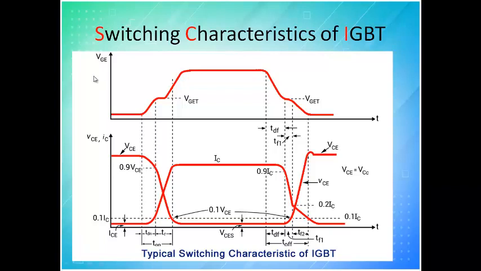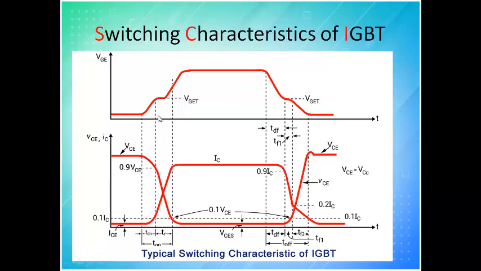So next comes your switching characteristics. When you say switching characteristics, you have to compare with the input. So this is input and this is across the device. Across the device I will measure what the voltage is and what the current is. The reason for change in voltage and current is change in your gate voltage. See, normally we draw a pulse-like structure with a perfect box, but that box is not possible here. So this is turning on and this is turning off. We said that whenever you remove gate voltage, the device should turn off. So this part is called turning on and this part is called turning off.